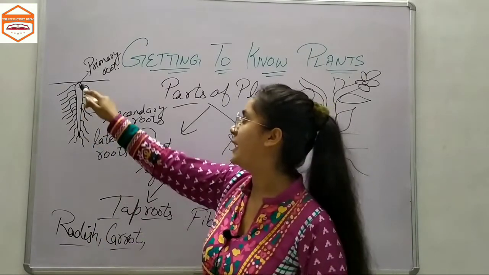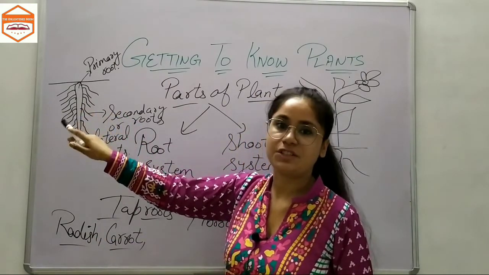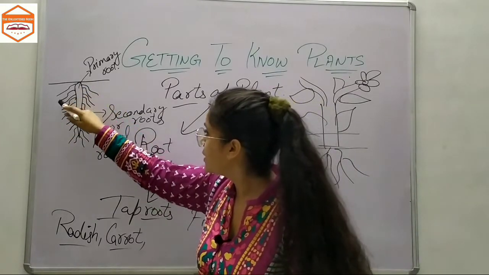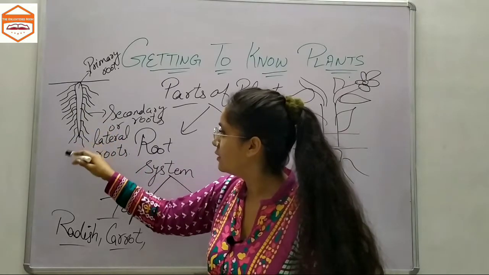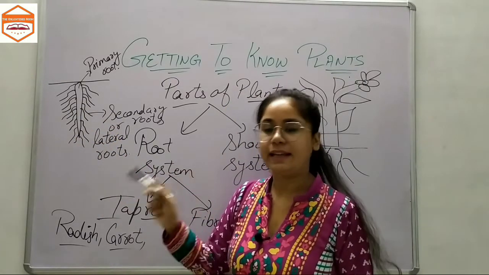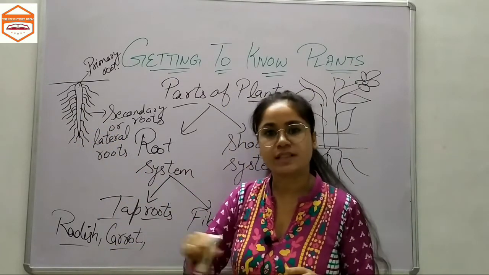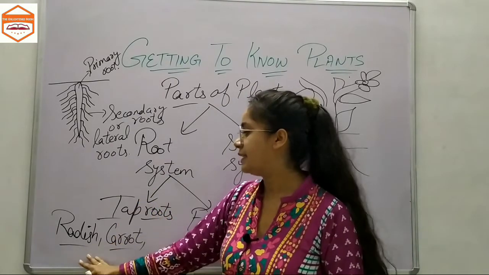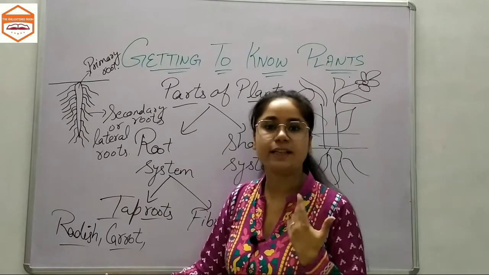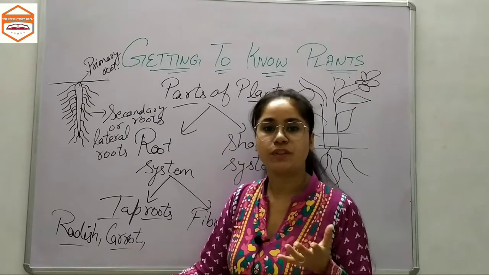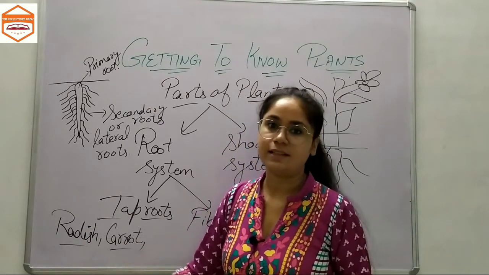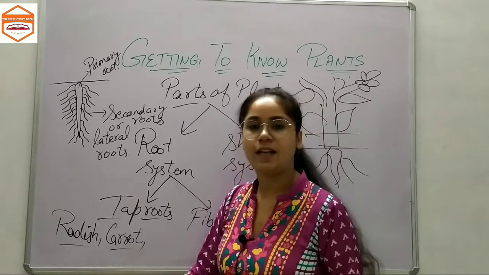There would be a main root, which would be the radish or carrot eaten by us, and there would be some secondary roots like this, and when we eat the radish and carrot, we remove those secondary roots with the peeler. So these are examples of taproots which are eaten by us. Most of the food is stored in the root of these plants, so that's why these are edible to us.